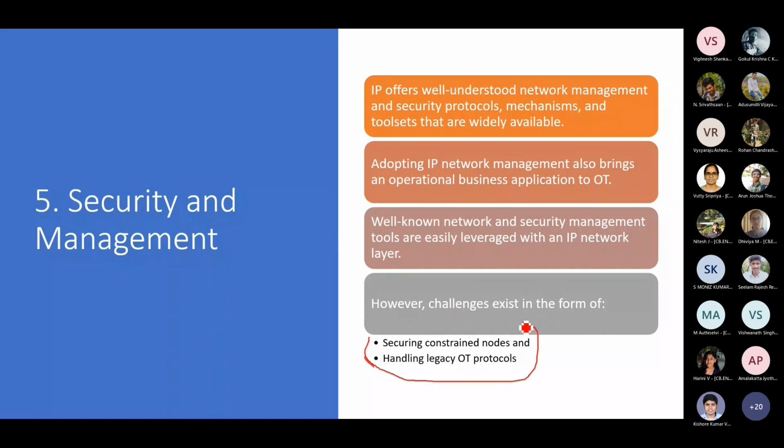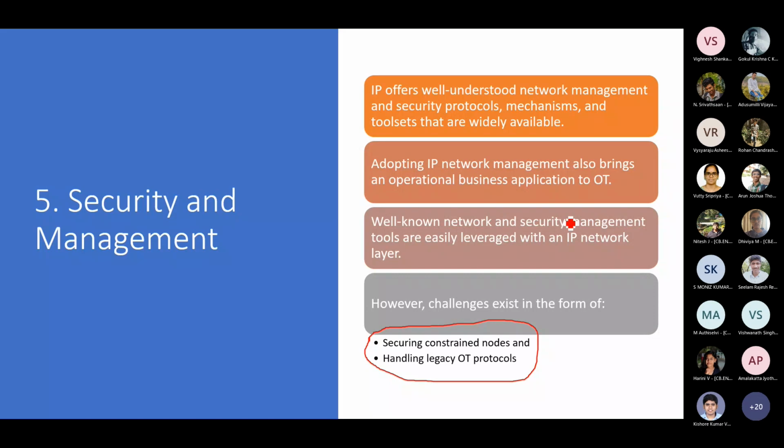You will see that these 2 are the major challenges, mainly because you have constrained nodes which will force you to implement a partial IP stack, because you do not have enough computational resources to implement all of the things. You want to minimize the amount of energy consumption. So unfortunately, you have constrained nodes.